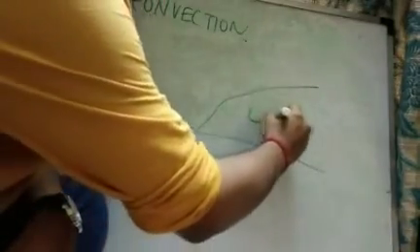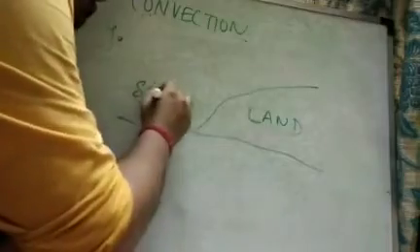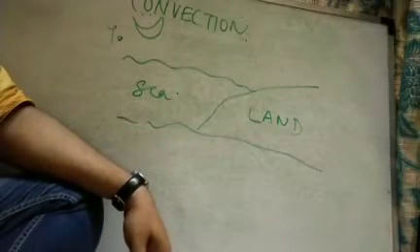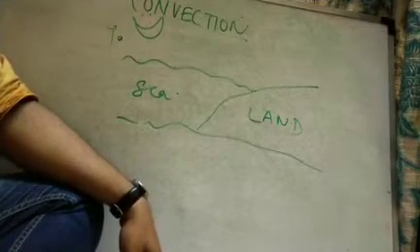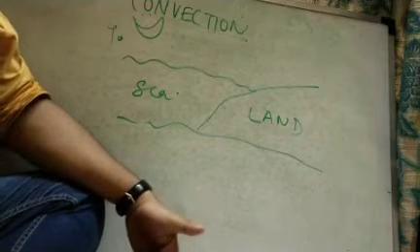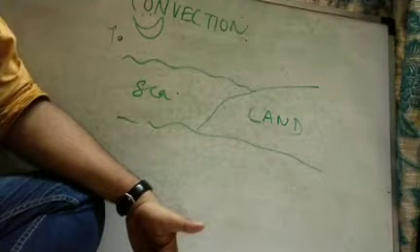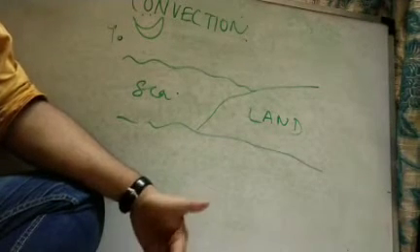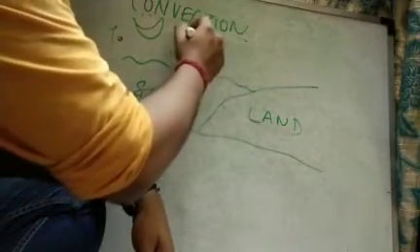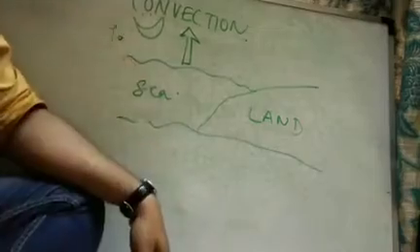Now the next one, the formation of land breeze. The opposite thing happens during night. Suppose again this is our land and this is sea. During night, when moon is over there, the land cools down more easily and more quickly as compared to sea. The air above sea is still warmer, and we know that warm air rises up.